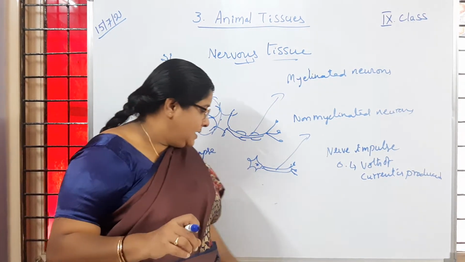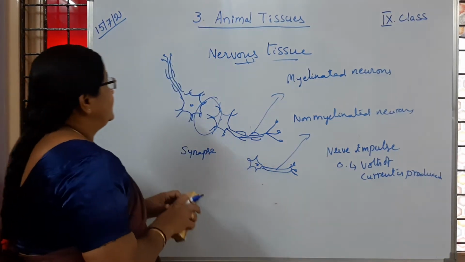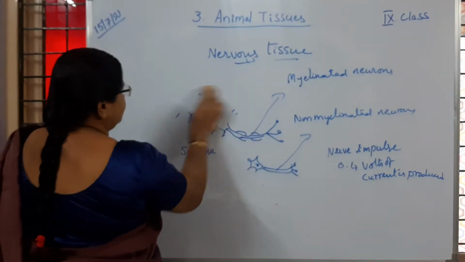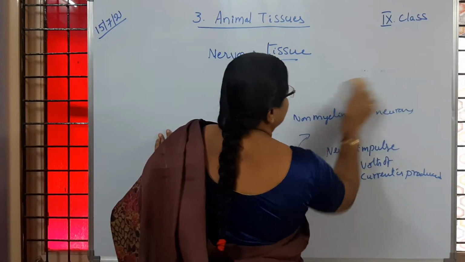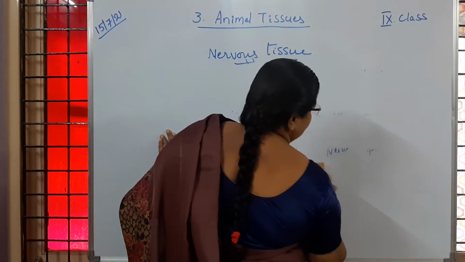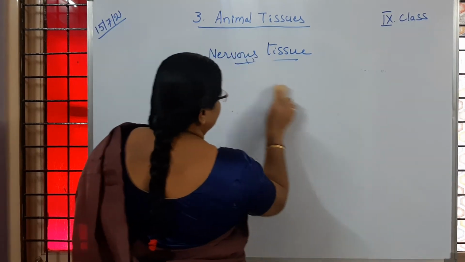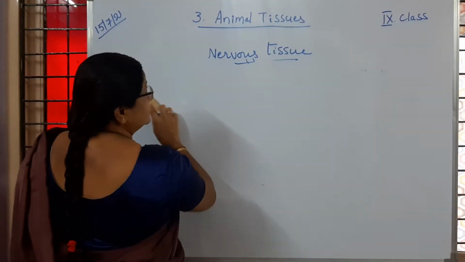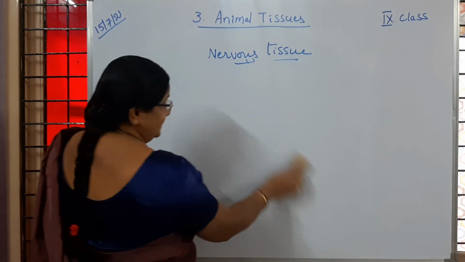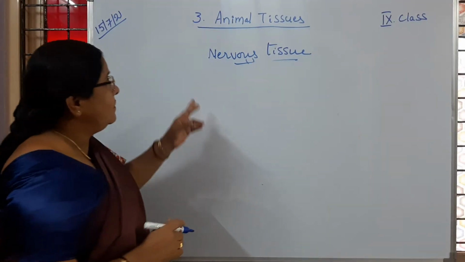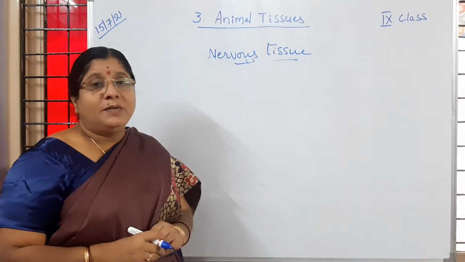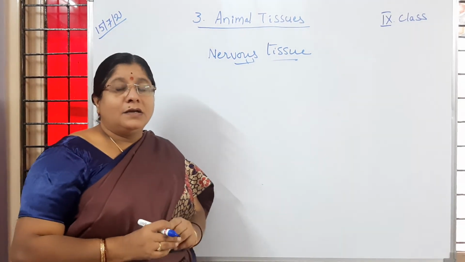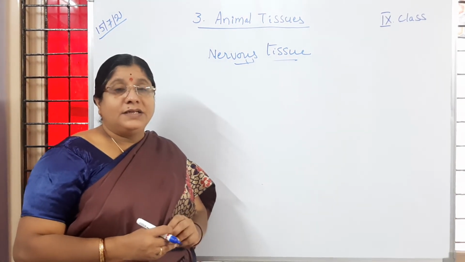Is it clear to children? So now, nervous tissue, if we observe, as I said, brain and spinal cord are there. Is it clear to you?